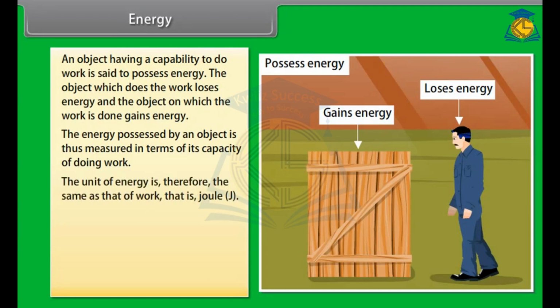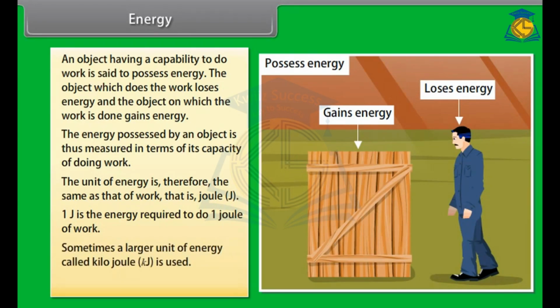The unit of energy is, therefore, the same as that of work, that is, joule. 1 joule is the energy required to do 1 joule of work. Sometimes a larger unit of energy called kilojoule is used. 1 kilojoule equals 1000 joules.